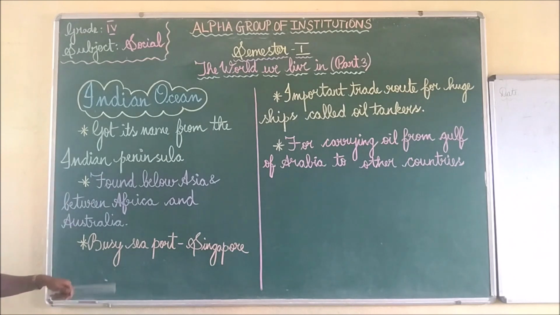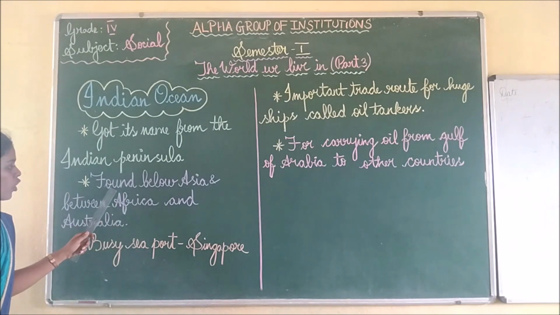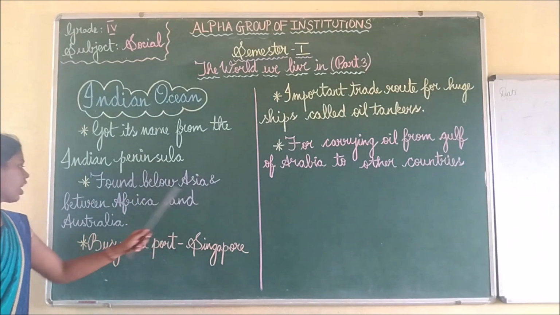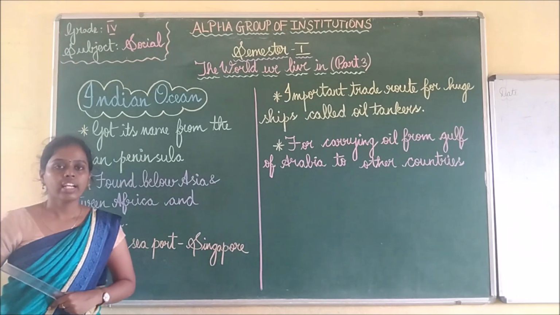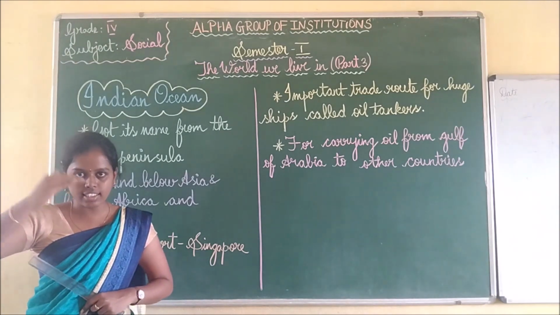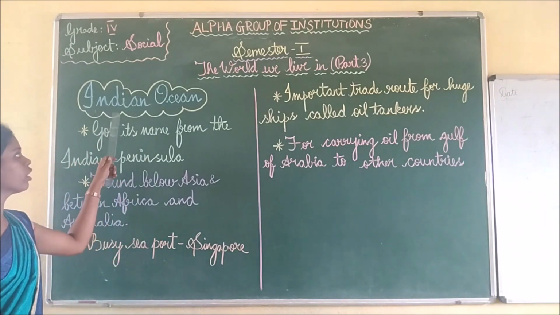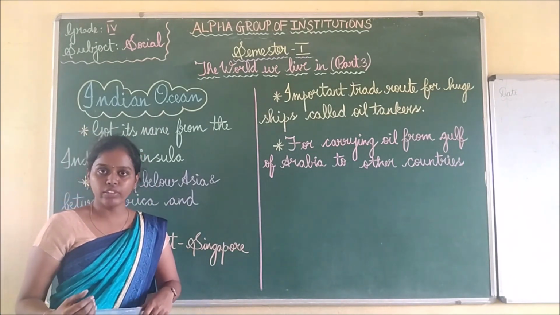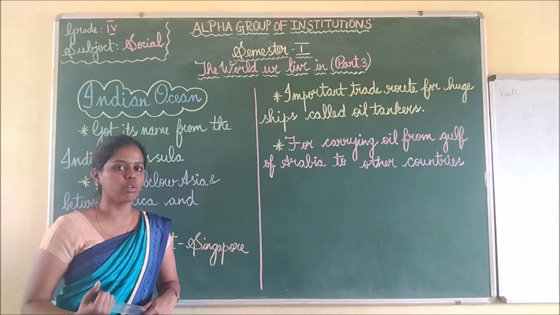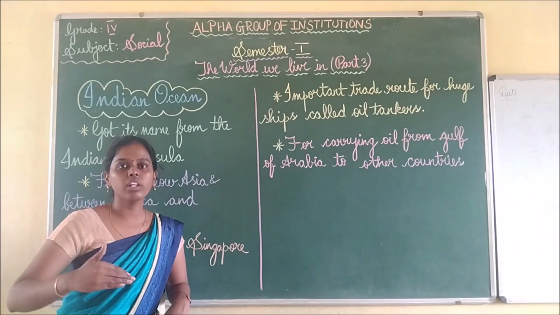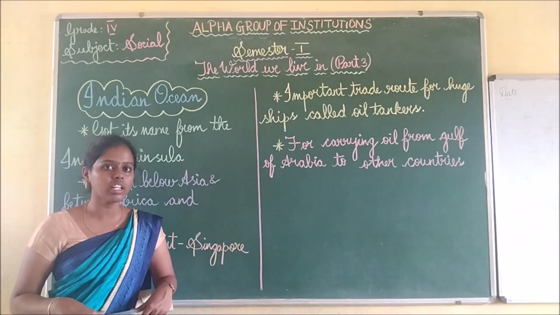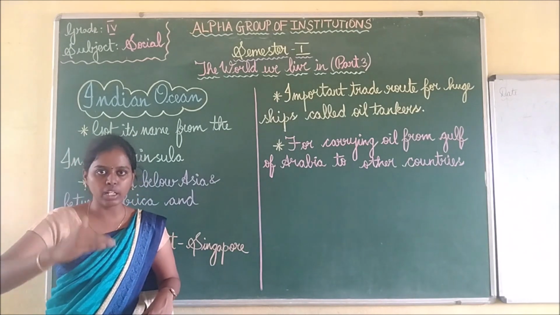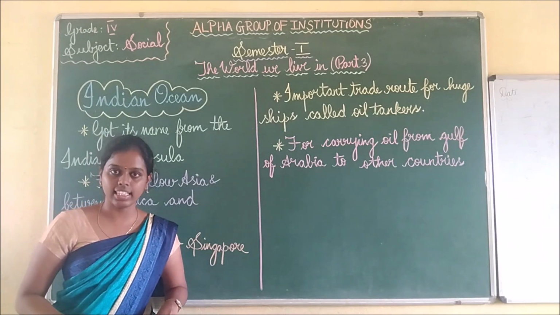What about the Indian Ocean? First we will see where it is. It is found below Asia and between Africa and Australia. So, if Asia is here, the Indian Ocean is below Asia. We are all familiar with the Indian Ocean, children, because below India you write Indian Ocean. Have you all remembered it? In the India map, below India, you will write Indian Ocean.